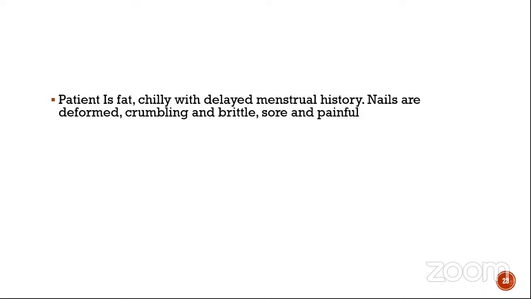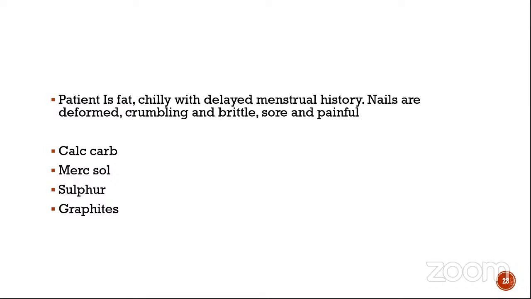The patient is fat, chilly with delayed menstrual history. Nails are deformed, crumbling and brittle, sore and painful. So which is the remedy? Calcarea carb, merc sol, sulfur, graphites. So very difficult because you'll obviously think of the first one and the last one. Okay, calcarea carb and graphites.